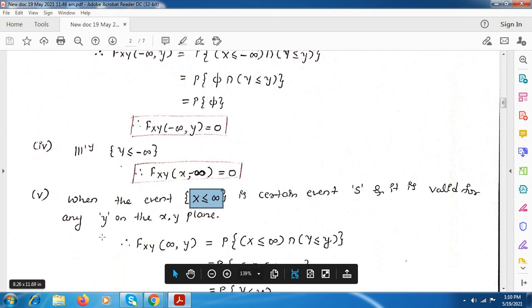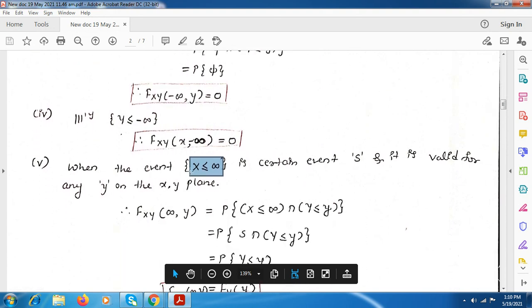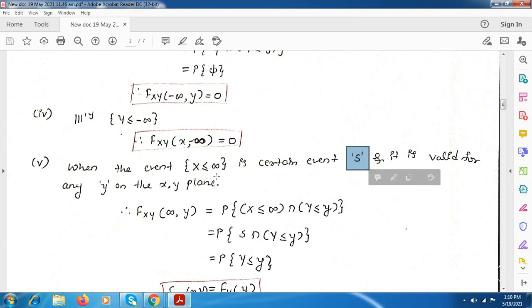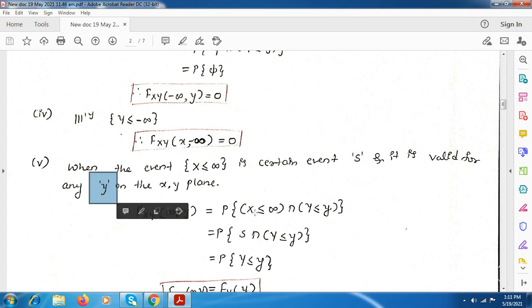So when we consider the event x less than or equal to infinity, this is the certain event, or the sample space S. Here this will have some value because x less than or equal to infinity considers the values less than infinity, and definitely we will be having some values, which is the sample event S represented here, and it is valid for any value of y. Here this y is kept as it is.